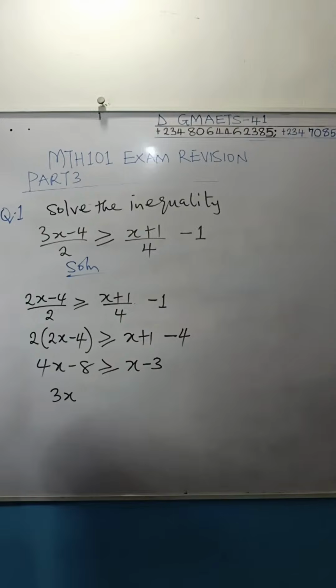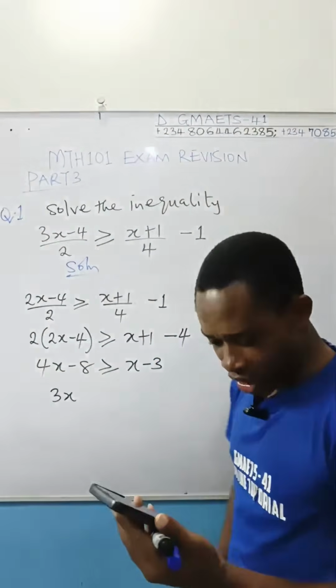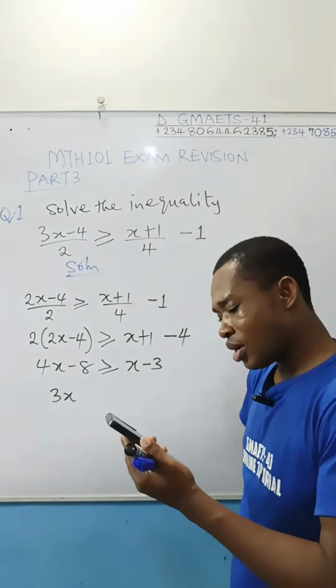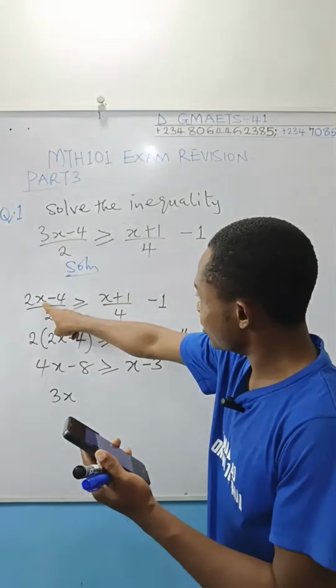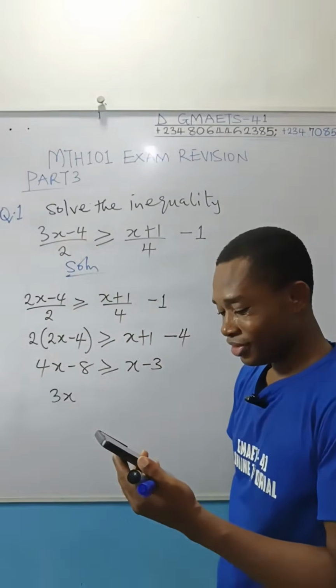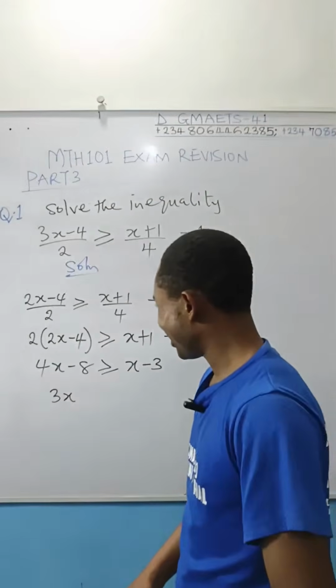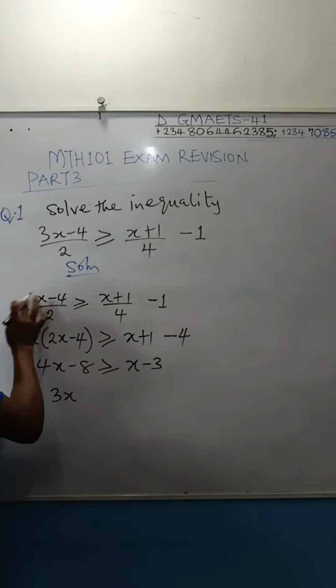I think, let me see, that I didn't make a mistake again in the question. 3x minus 4. I just keep making this mistake. 3x minus 4. Gosh. Annoying, isn't it? Sorry, that's the human part of it.